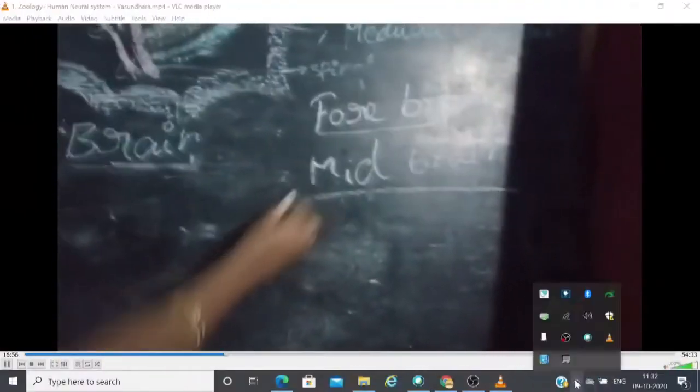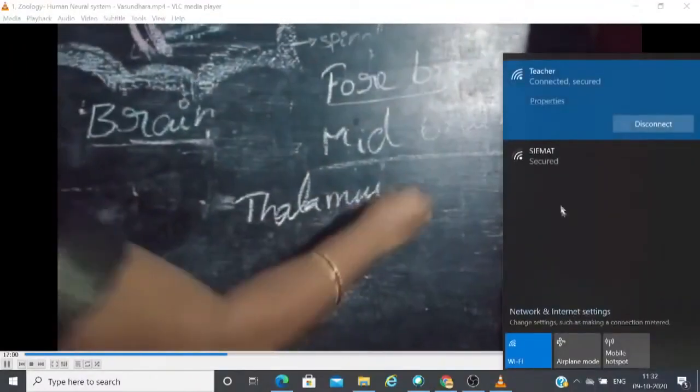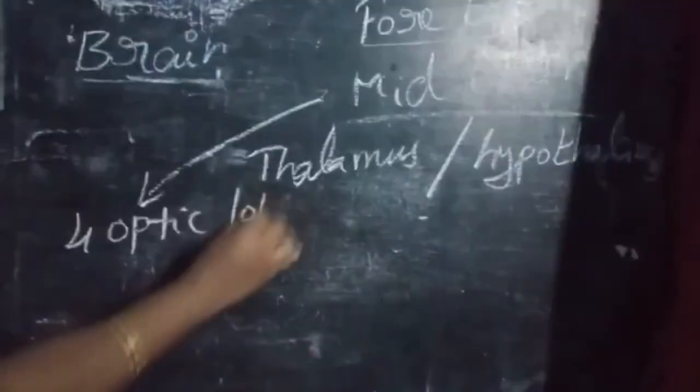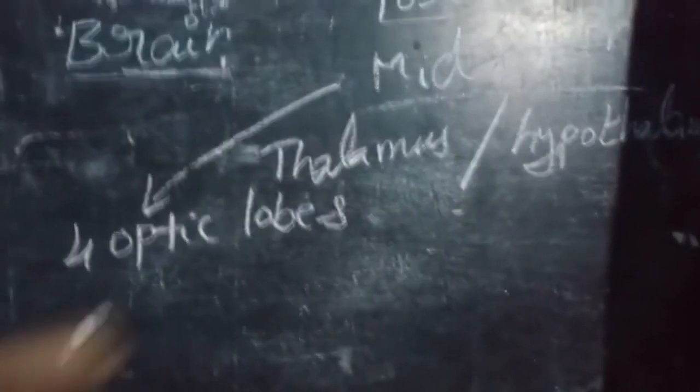The midbrain is located between the thalamus and the optic lobes.